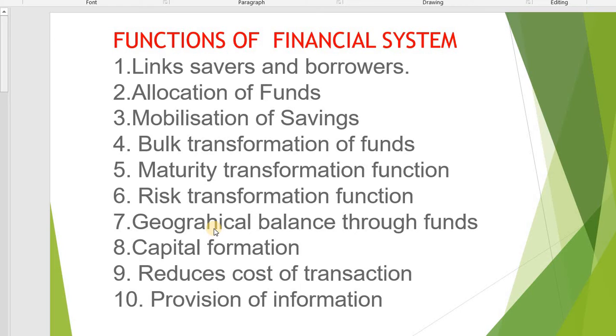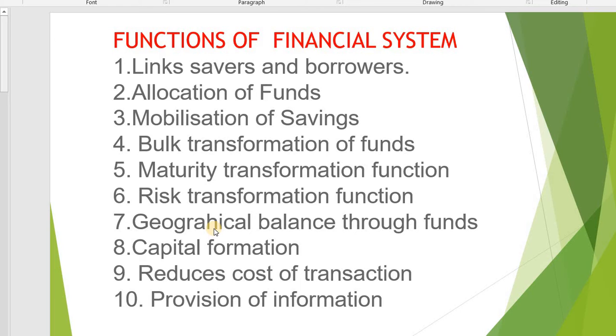Means they are getting awareness about these transactions and this financial system. They are getting proper awareness and detailed information about regulatory authorities, investment and savings. All these details they are getting.